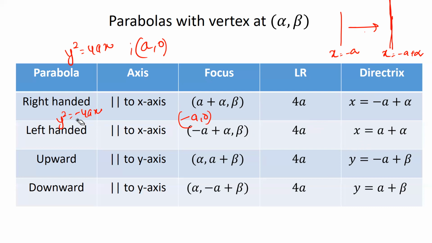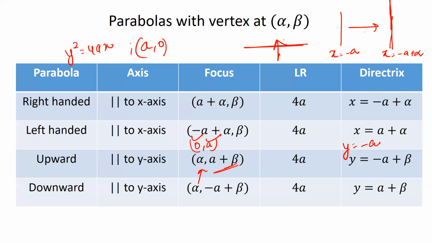And the equation of the directrix for this initial parabola was x is equal to a, and now you need to increase this by alpha units, so that's done. And if you consider the upward parabola, the focus was 0 comma a, so increase this by alpha, this by beta, so it becomes alpha comma a plus beta. And the directrix initially was y is equal to minus a, so the directrix was horizontal, remember. So in this case, adding alpha won't change it, but if you shift it vertically, move it from here to here, it will be y is equal to minus a plus beta. So if this was initially y is equal to minus a, this will become y is equal to minus a plus beta.